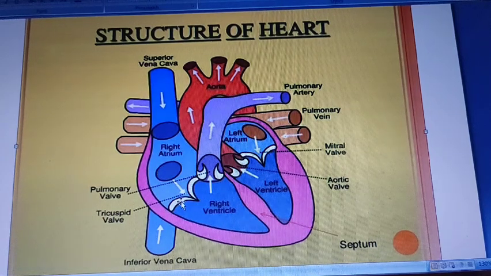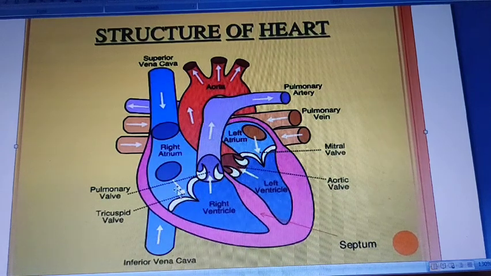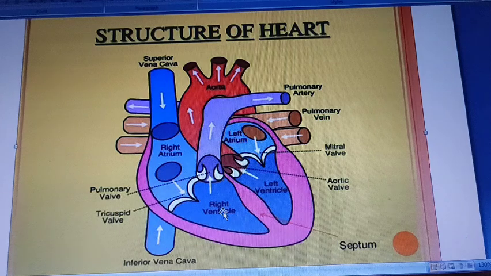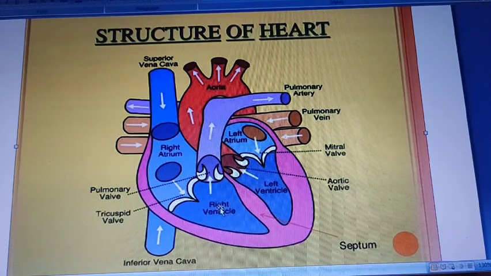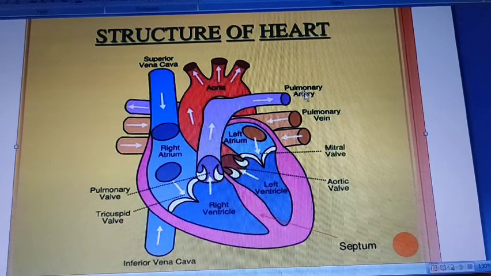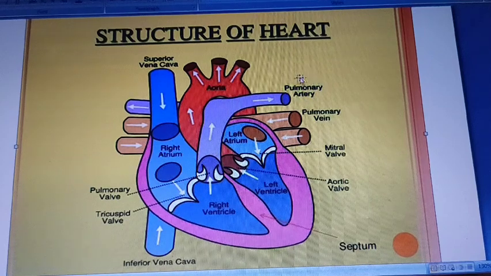What is the function of the tricuspid valve? It stops the backflow of blood between the right atrium and right ventricle. So from the right ventricle the blood goes to the lungs via the pulmonary artery. The pulmonary artery is carrying impure blood here.